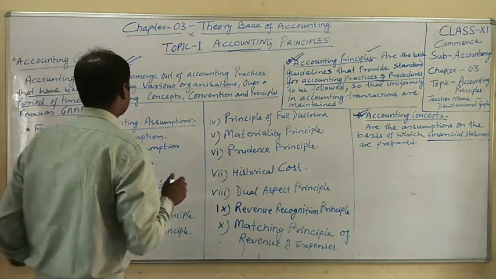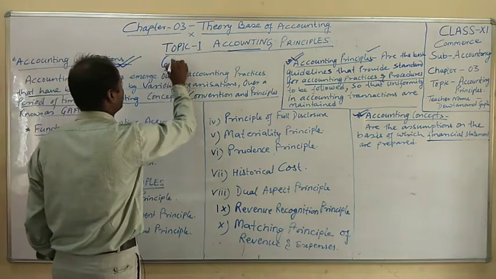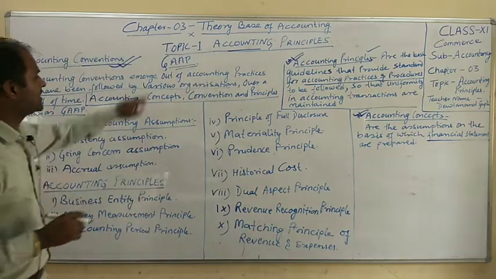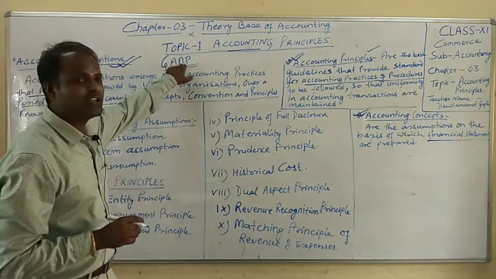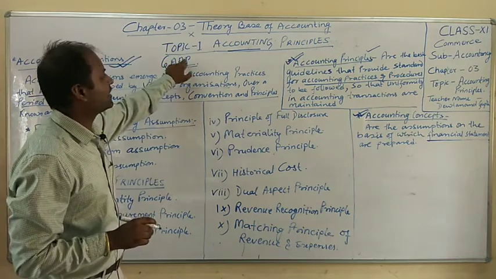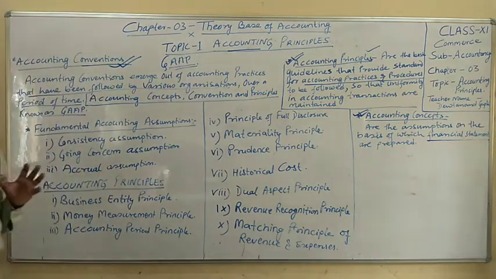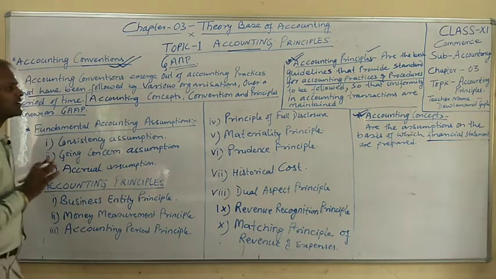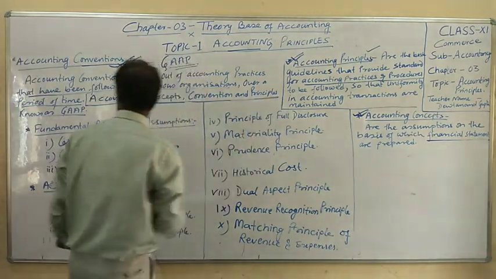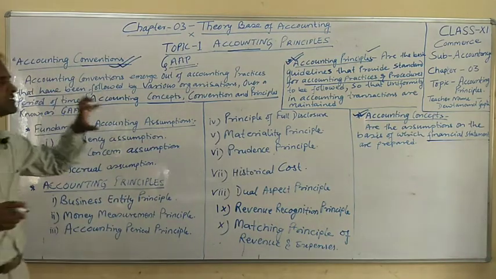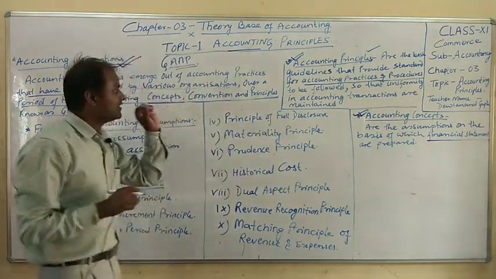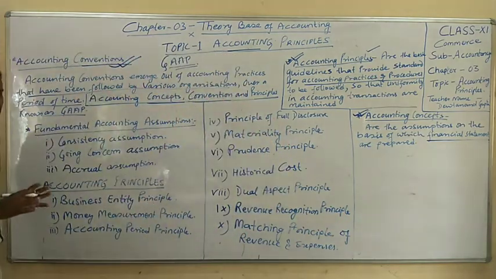Therefore, one term came, that is called GAAP. GAAP means Generally Accepted Accounting Principles. Then what does GAAP mean? GAAP is nothing but accounting concepts, conventions and principles. This accounting concept, convention and principle that I discussed earlier, all together is known as GAAP.